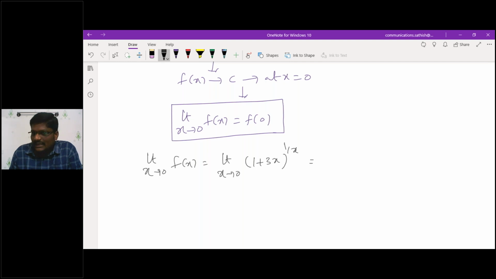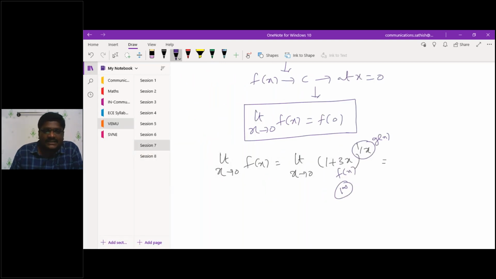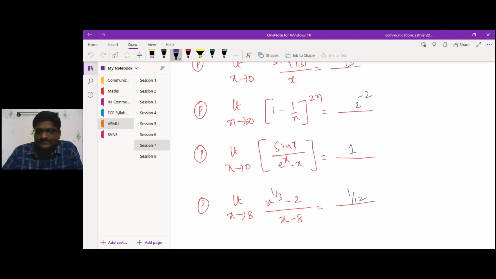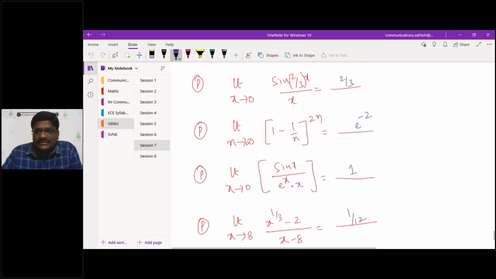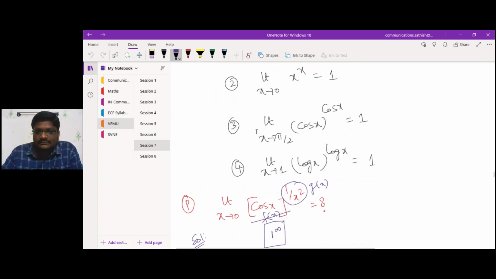So this you people have to solve now. How will you solve it? If I substitute 0 in this case, 1 plus 0, 1 by 0, that is 1 power infinity. Am I correct? So either you can go with f of x whole power g of x, or if you observe the properties, in the previous session I gave you the property.